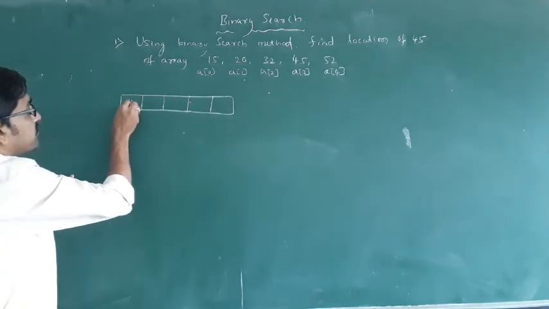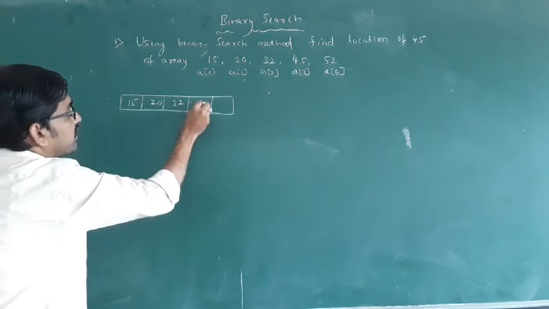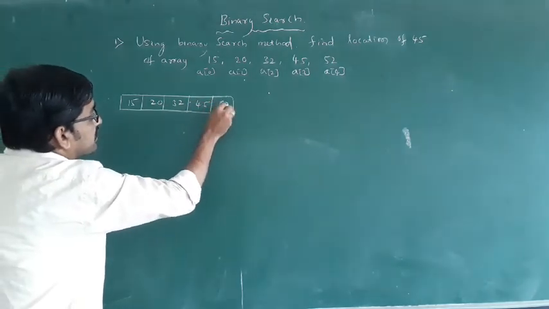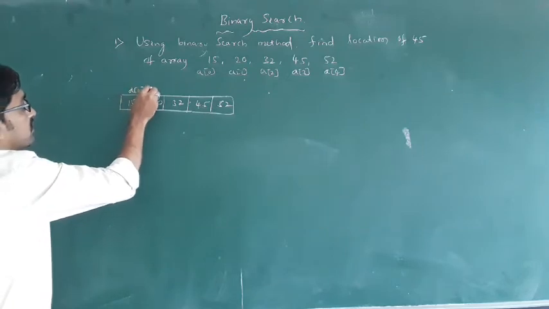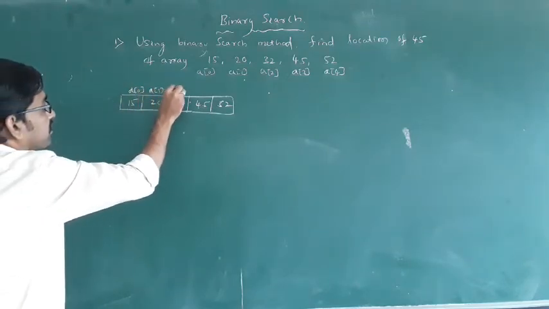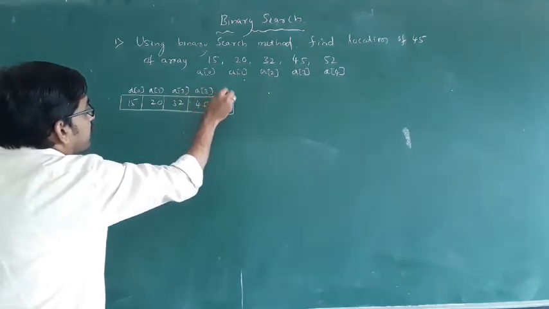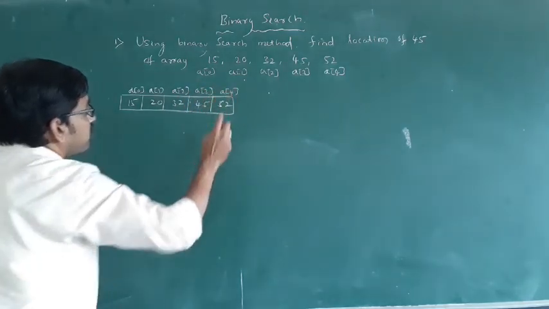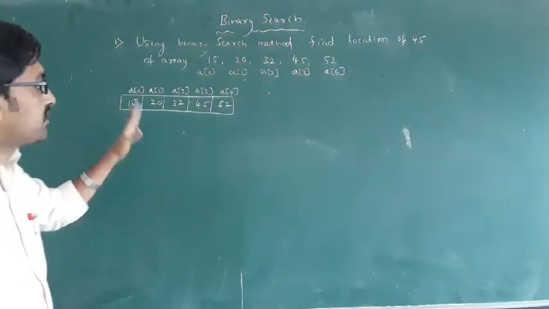First element is 15, 20, 32, 45, then 50. This is a of 0, this is a of 1, this is a of 2, this is a of 3, this is a of 4. Okay, see, like this you have to write it first.